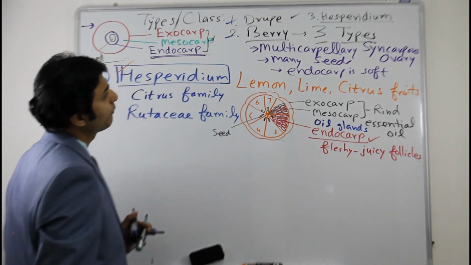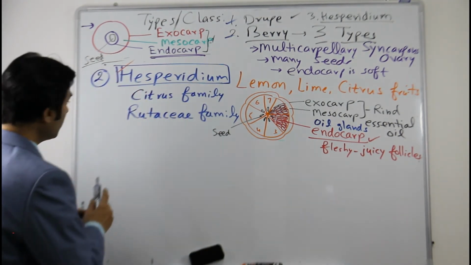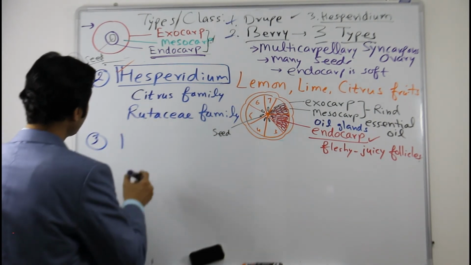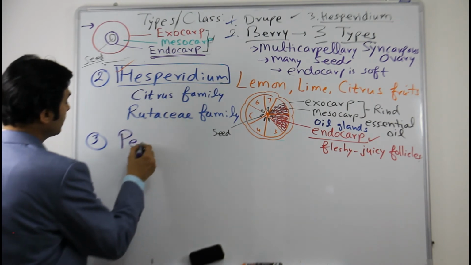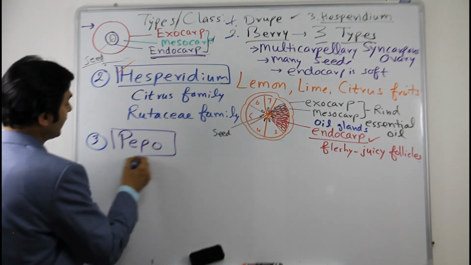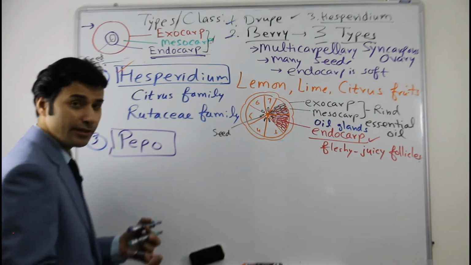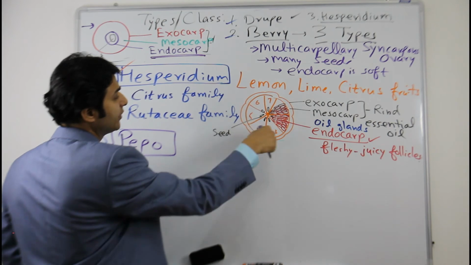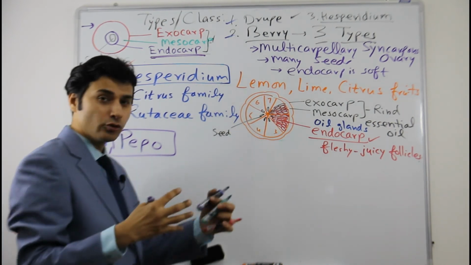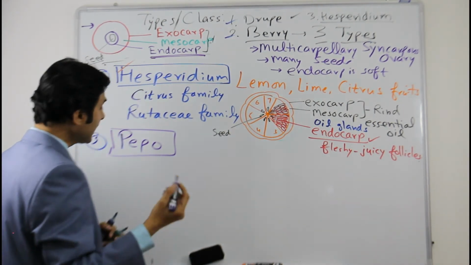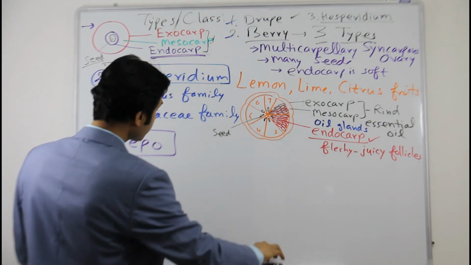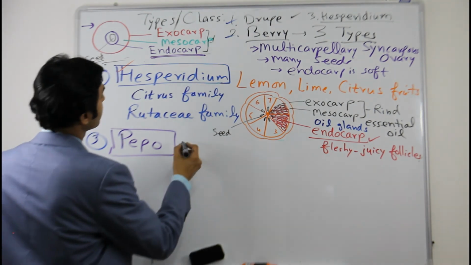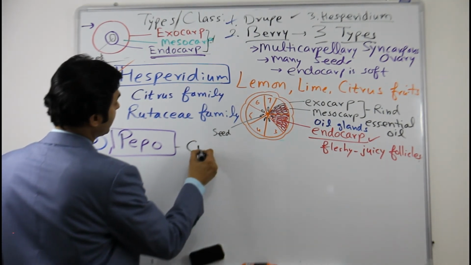Third one is pepo. So pepo, I'll write here. Let us see what is pepo. Pepo fruit type is again a modification of berry. Seeds are many. The carpels will be fused, syncarpous ovary. Example of pepo is cucumber.